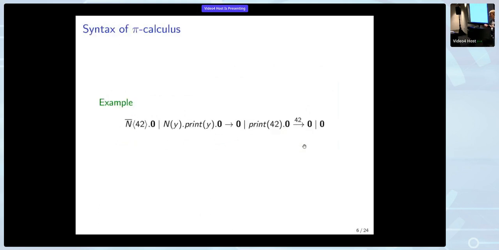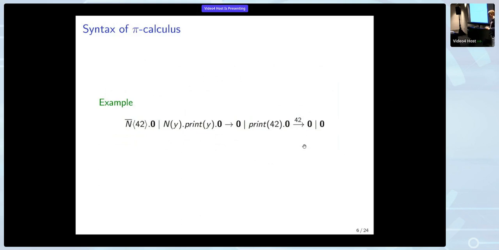Okay. The second ingredient we need to build up PyRA is the PyCalculus. Specifically, I want to highlight three constructs: the send construct, the receive construct, and the parallel composition construct. If you've got a send construct and a receive construct in parallel, then you can rewrite it by sending from the one process to the other. In this case, 42 is sent over here. That means Y is replaced by 42, and then we print 42, which means it appears on the trace.